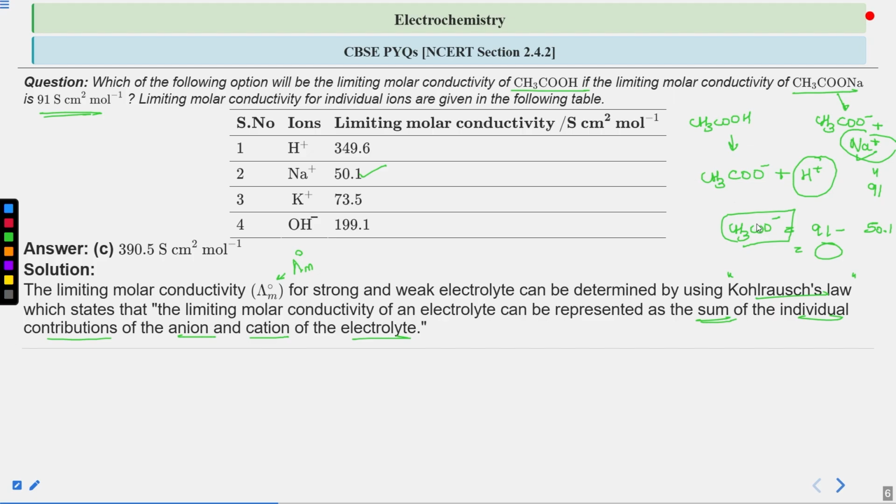Then you can use that to determine the limiting molar conductivity of CH3COOH, because the CH3COO⁻ limiting molar conductivity value which you determined here, you will put in this equation, and the H⁺ limiting molar conductivity will be 349.6, right? Then you will sum them, and the answer which you get will be the limiting molar conductivity of acetic acid, which is nothing but 390.5 S cm² mol⁻¹.